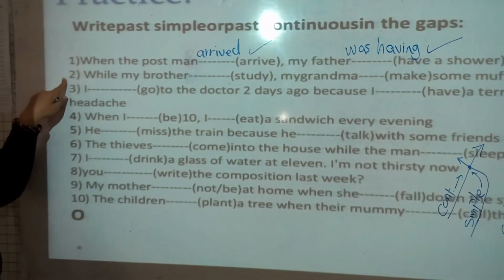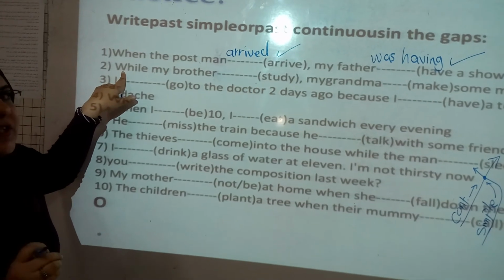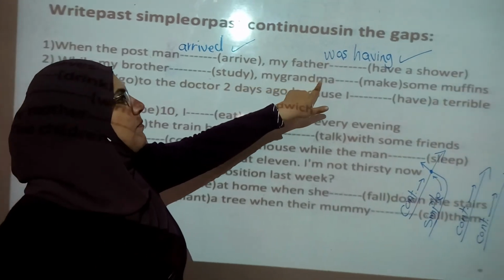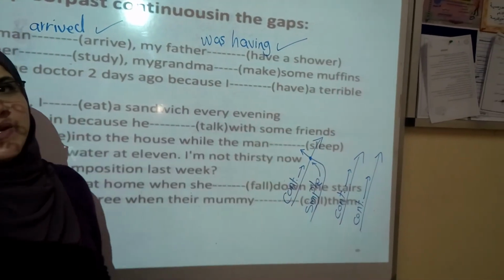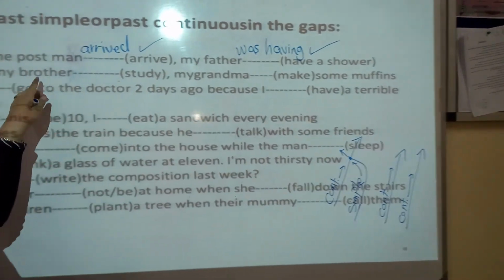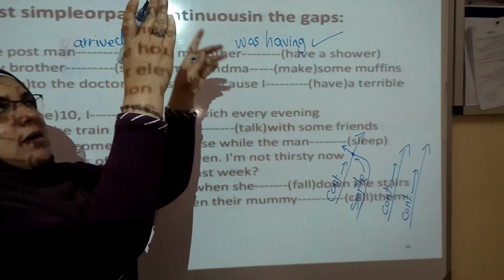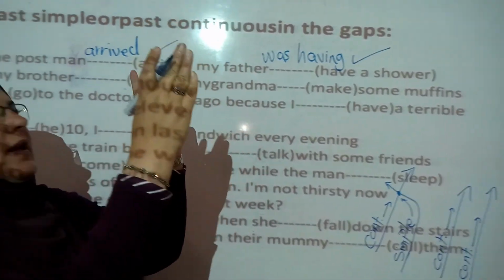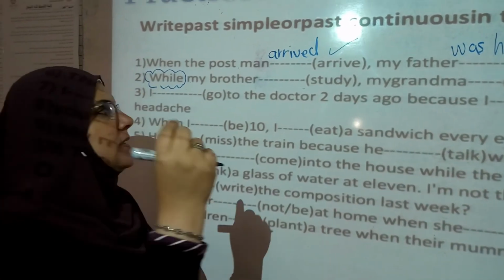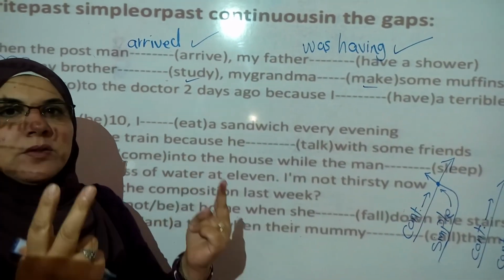Let's move to example number 2. While, and we already know while is followed by which tense? While my brother study, my grandma made some muffins. This sentence is which one? I think it's number 2. My brother study. My grandma make some muffin. So here I have while at the beginning of my sentence, so both actions, study and make, are going to be past continuous.